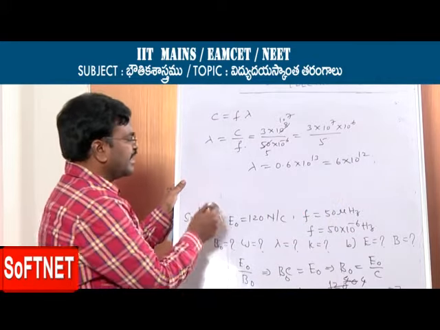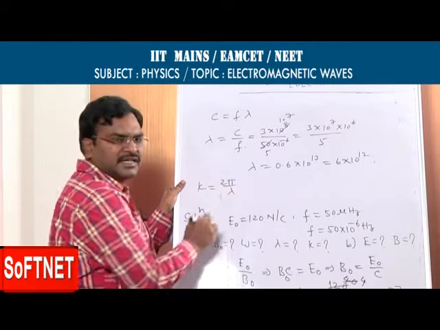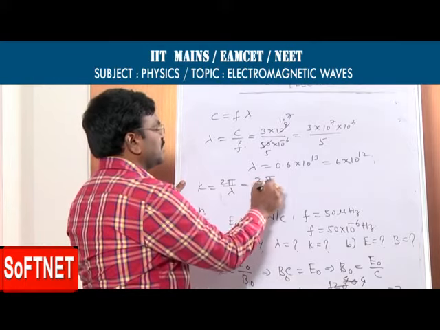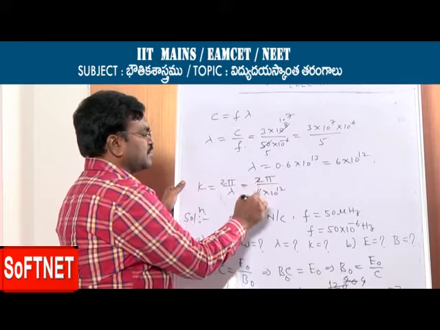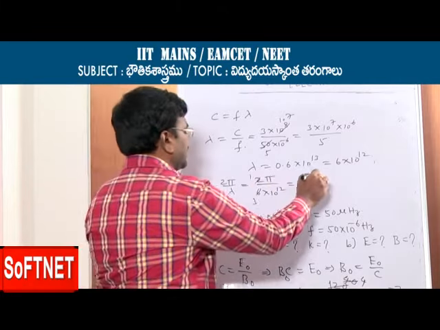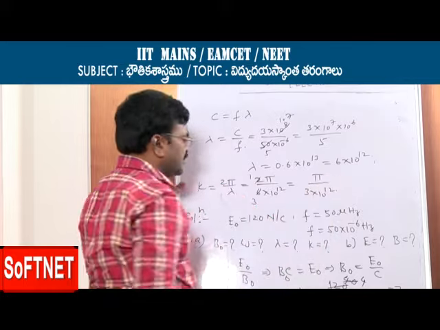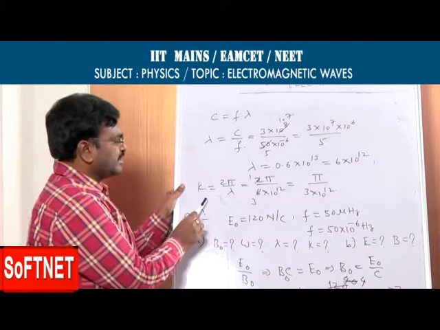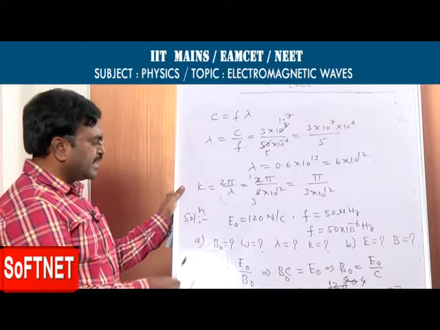And k is the propagation constant. K is 2 pi by lambda. With lambda equal to 6 into 10 to the power of 12, we get pi by 3 into 10 to the power of 12. In this way we calculate lambda and k.